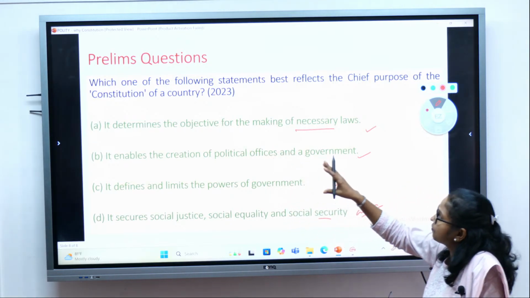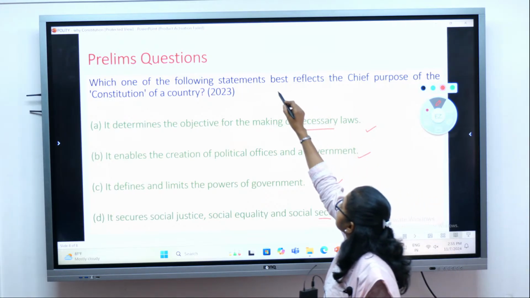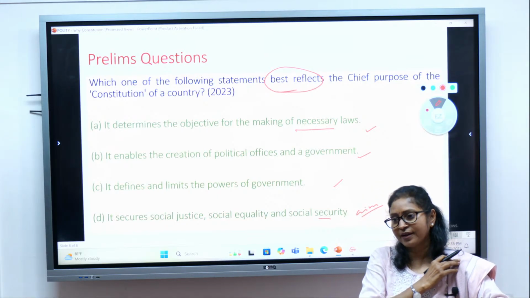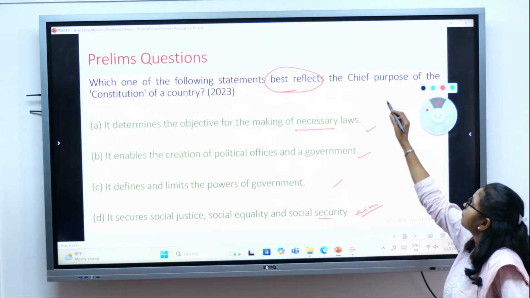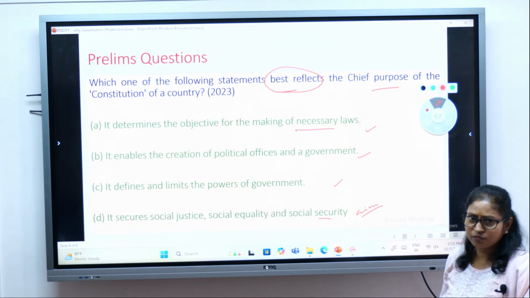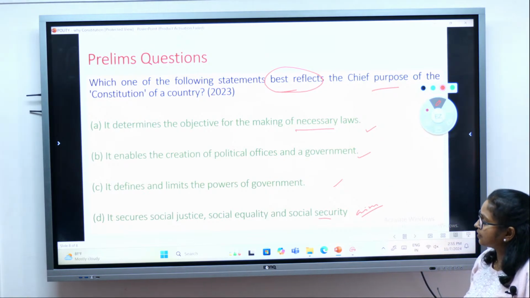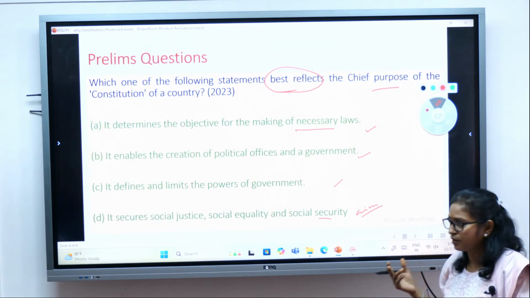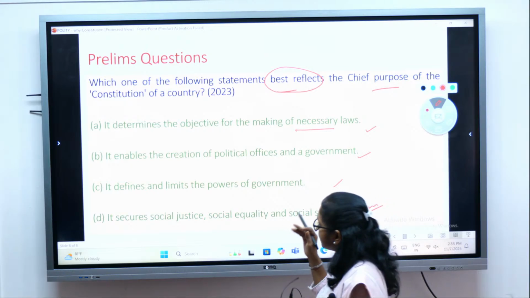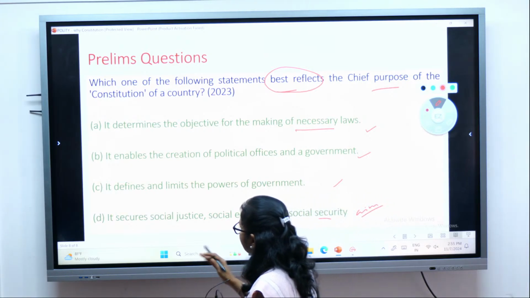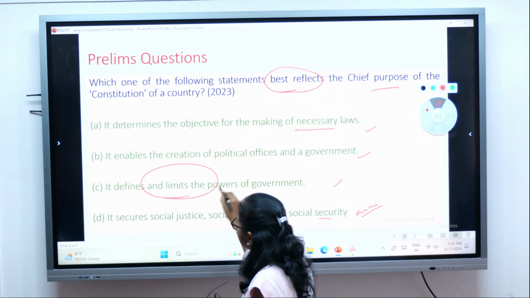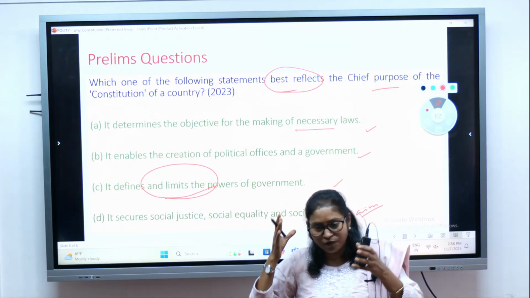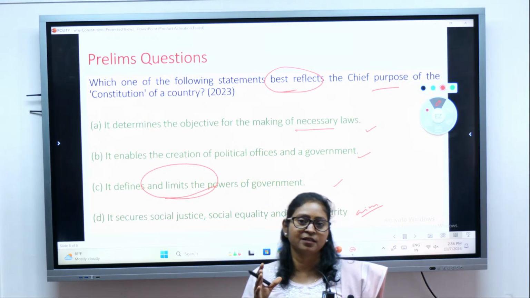So which one of the following statements best reflects the chief purpose of the Constitution? What we have just talked about, that of course it determines the objective of making necessary laws and all, who will make the decision and all, but the most important function of the Constitution is that it limits the power of the government, because constitutional form of government means limited government.